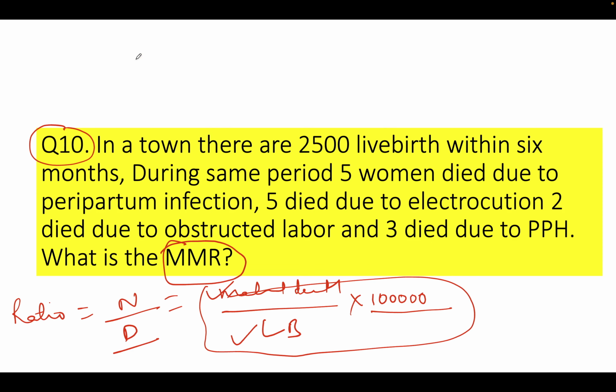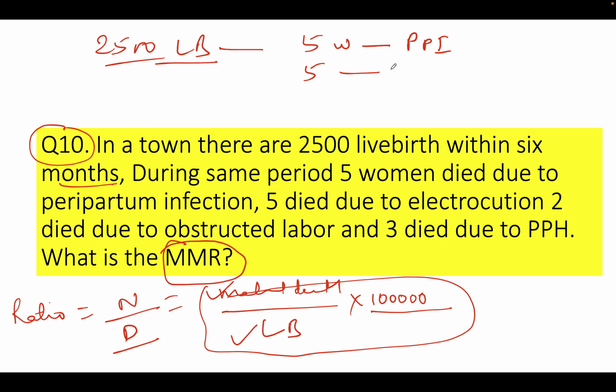Now coming to the question, there are 2500 live births within 6 months. During the same period, 5 women died due to peripartum infection, a maternal cause. 5 died due to electrocution. 2 died due to obstructed labor, and 3 died due to PPH.